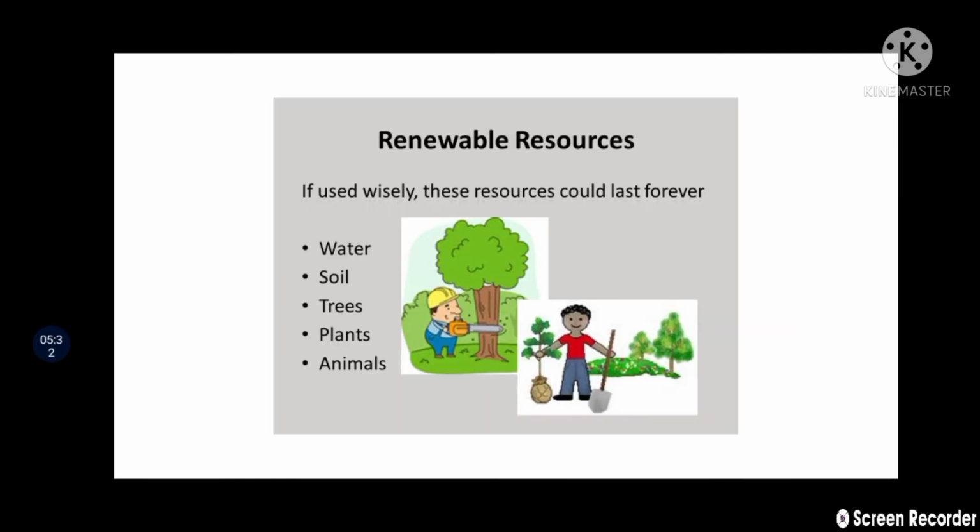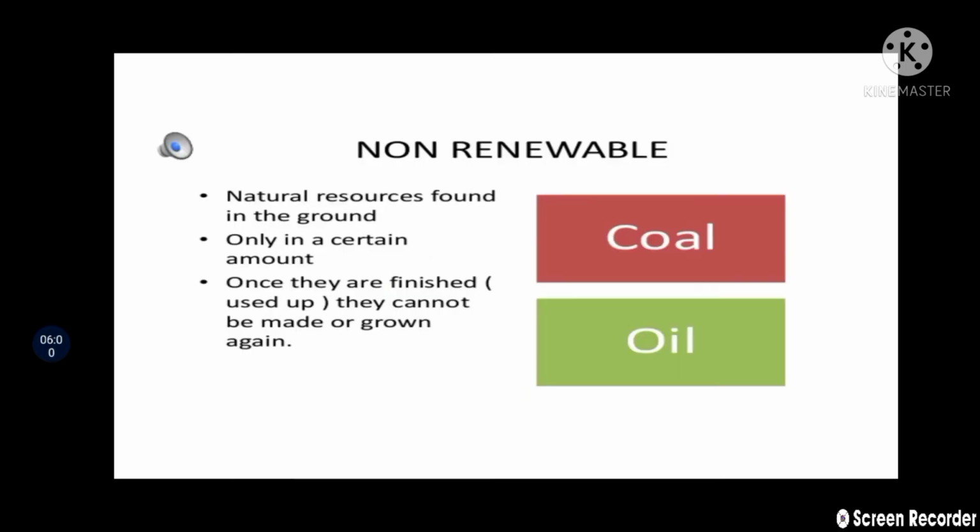If we use renewable resources wisely, they could last forever. What examples have we seen of renewable resources? Water, soil, trees, plants, animals. These are renewable resources. And non-renewable resources are minerals and fossil fuels, that is coal, oil.